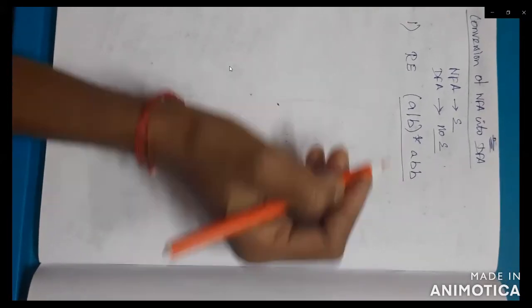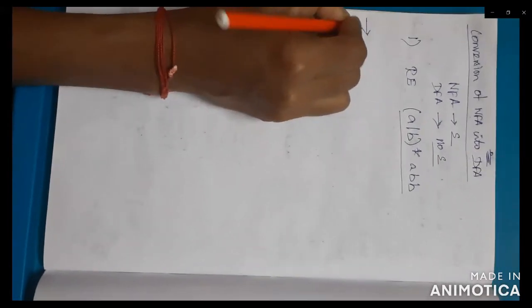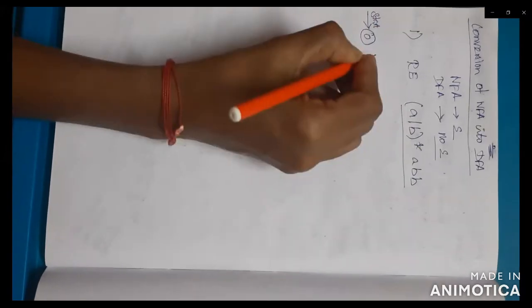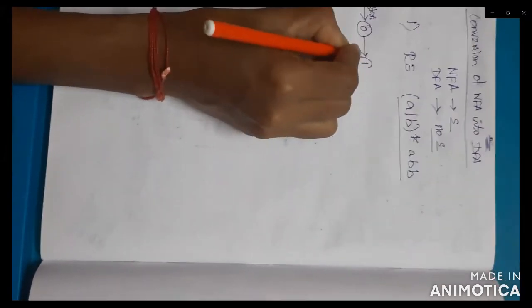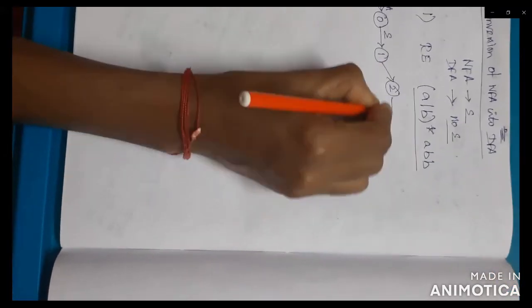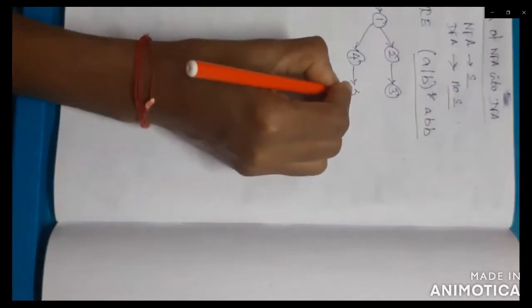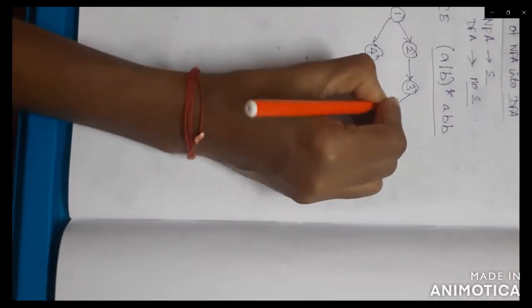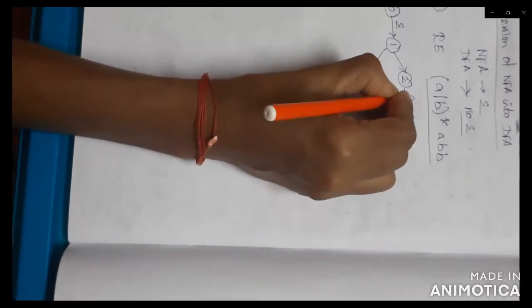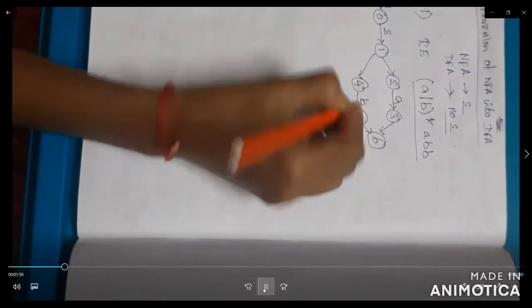First, you have to draw the NFA diagram. How to draw the diagram? This is the diagram procedure. Start, this is the start state 0. Then 0 to 1 on empty, 1 to 2, 2 to 3, 4, 5, 6. Here a bar b, the bar indicates the divided portions.